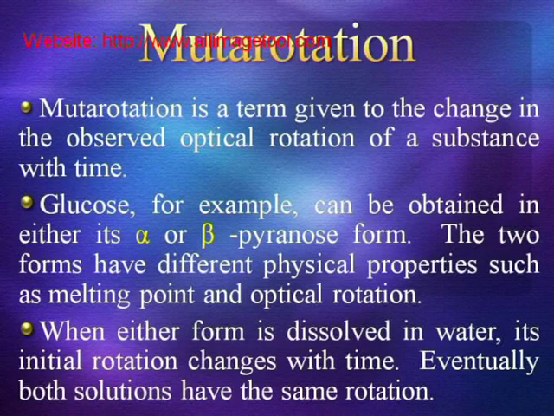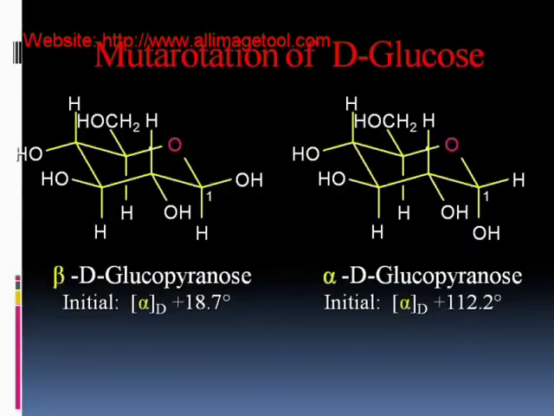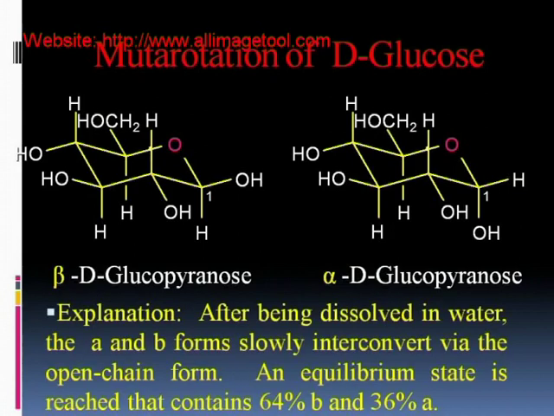When either form is dissolved in water, its initial rotation changes with time. Mutarotation of D-glucose is shown in this slide. After being dissolved in water, the alpha and beta forms slowly interconvert via the open chain form. An equilibrium state is reached that contains 64% beta and 36% alpha.